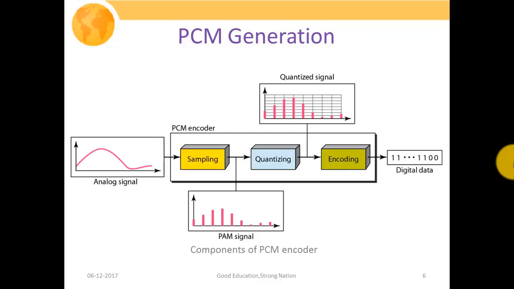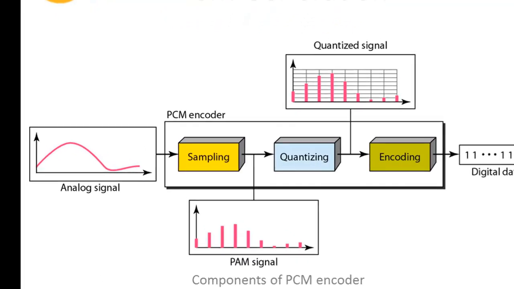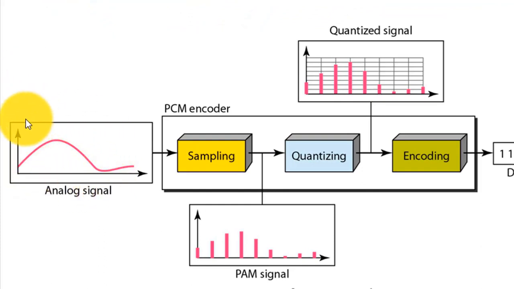So this particular figure shows the various components of our pulse code modulation encoder or PCM encoder. Initially we'll have this analog signal, which is the signal generated by our information source. Then we're going to pass that analog signal to the sampling block, which will convert our analog signal to a discrete one.